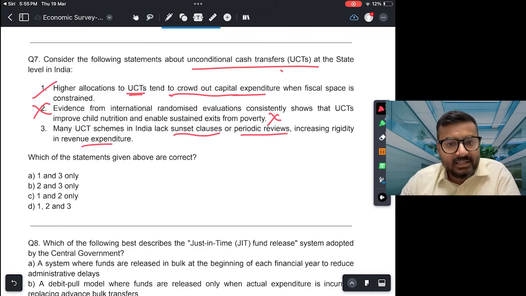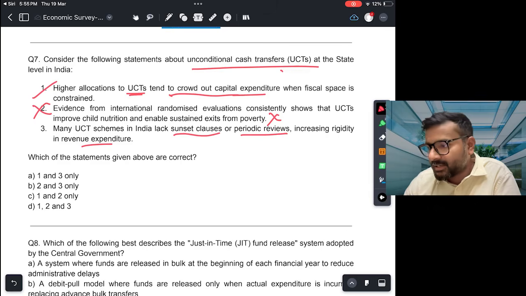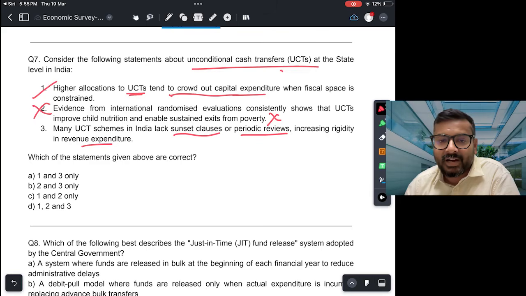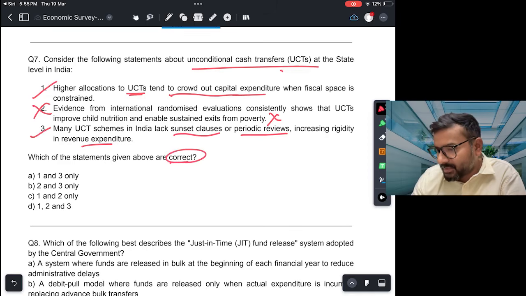Third, many UCT schemes in India lack sunset clauses or periodic reviews, increasing rigidity in the revenue expenditure. This again is correct. There is no sunset clause. Sunset clause means there has to be a time period for which this scheme is implemented, और उस time period के end होने के बाद अपने आप scheme बंद हो जाएगी. But ऐसे जो states implement कर रहे हैं ये unconditional cash transfers, they do not have any sunset clause, which means it is for an indefinite period of time. And once the government commits it indefinitely, then of course वो काफ़ी rigid expenditure हो जाएगा. The governments will find it very difficult to curb that expenditure. वो स्कीम बंद नहीं कर पाएंगे, right.